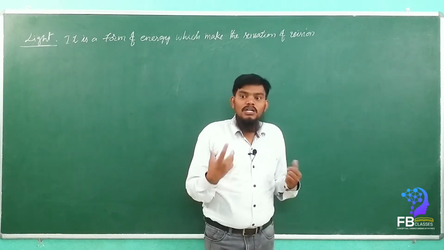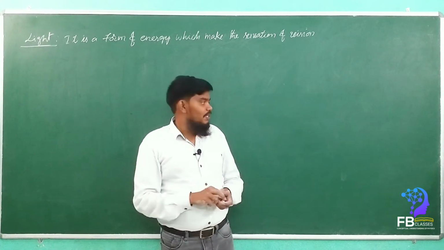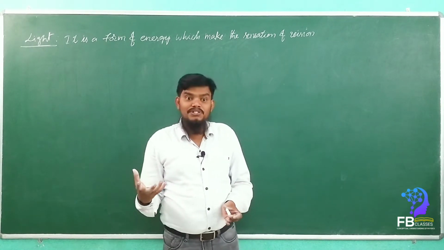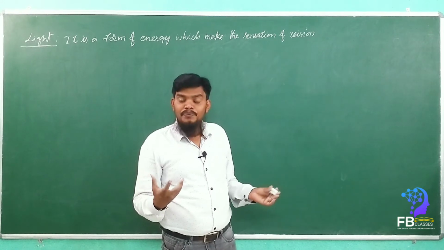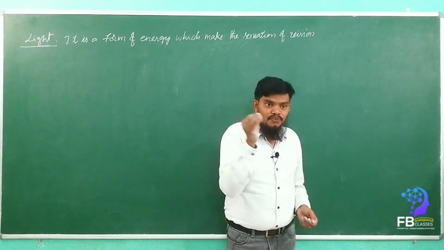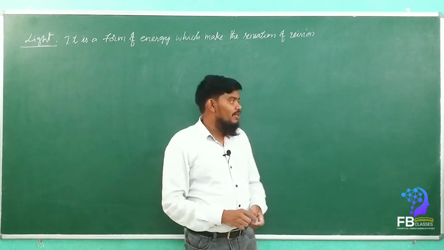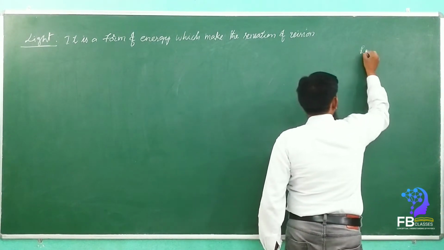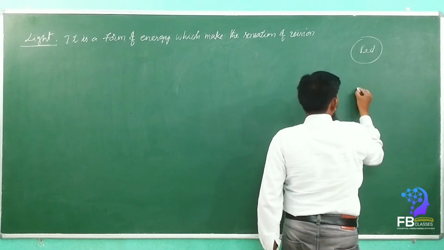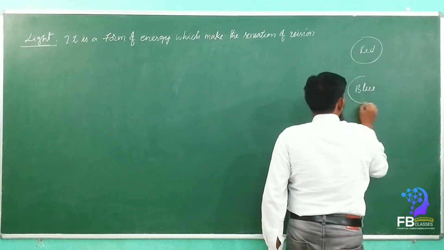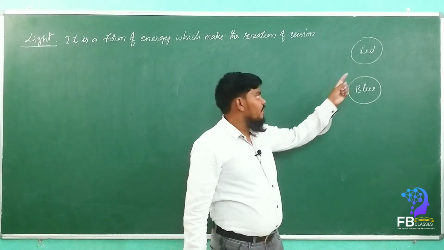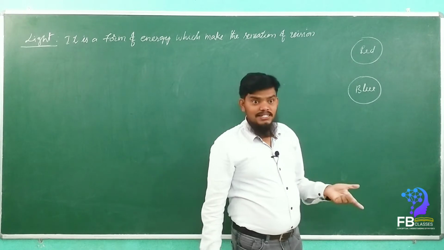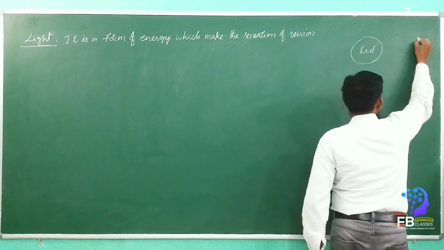So how will colors appear? Yes or no? The board is green and my shirt is white. How will these colors appear? Red, yes or no? Green. Whenever white light falls onto an object, for example consider a red object is there, and a blue color object is there. What will happen when the white light falls onto these objects? White light has the combination of 7 colors. Yes or no? All the 7 colors. See here.